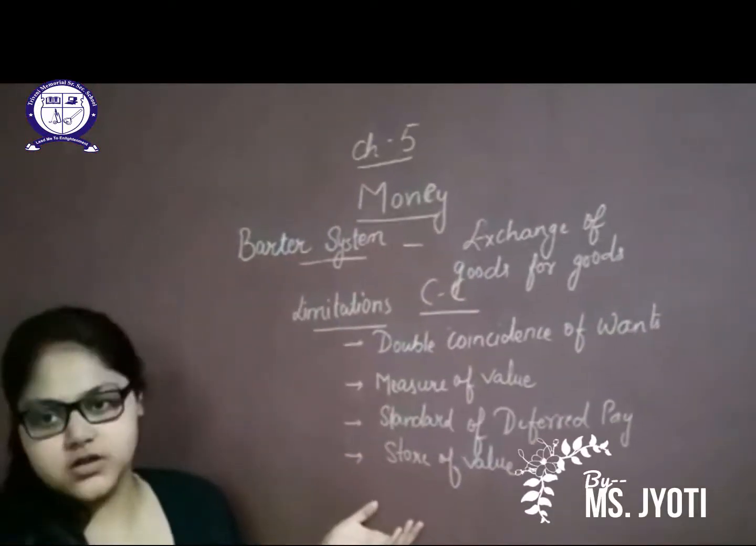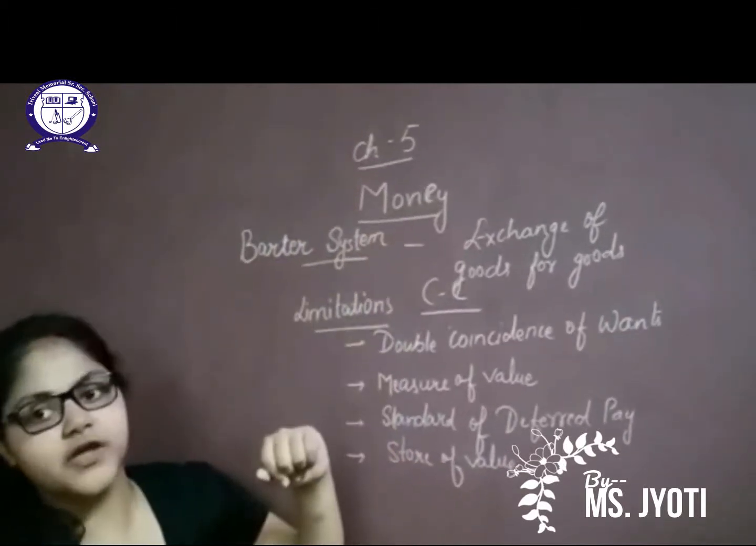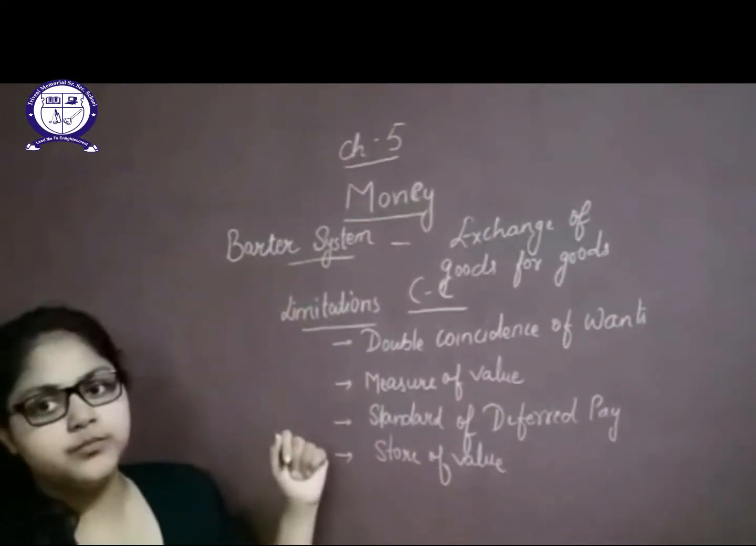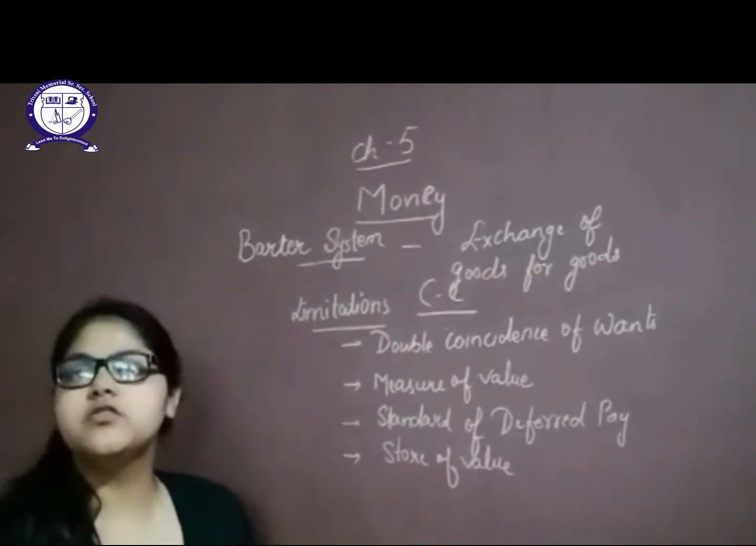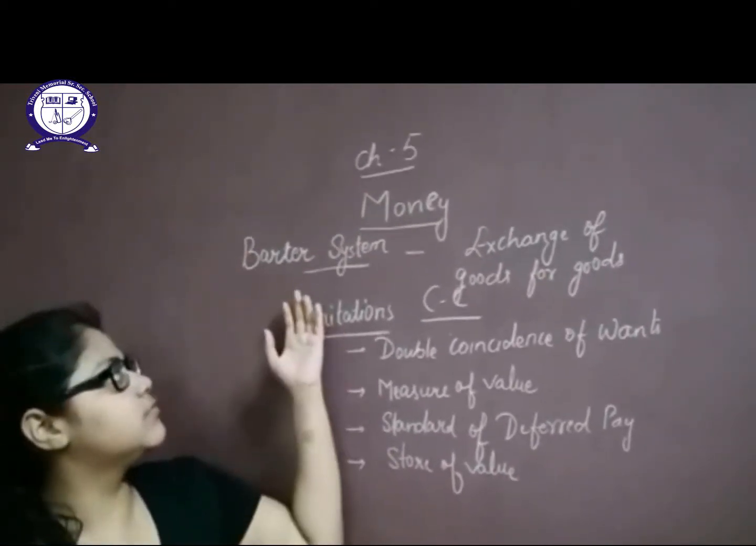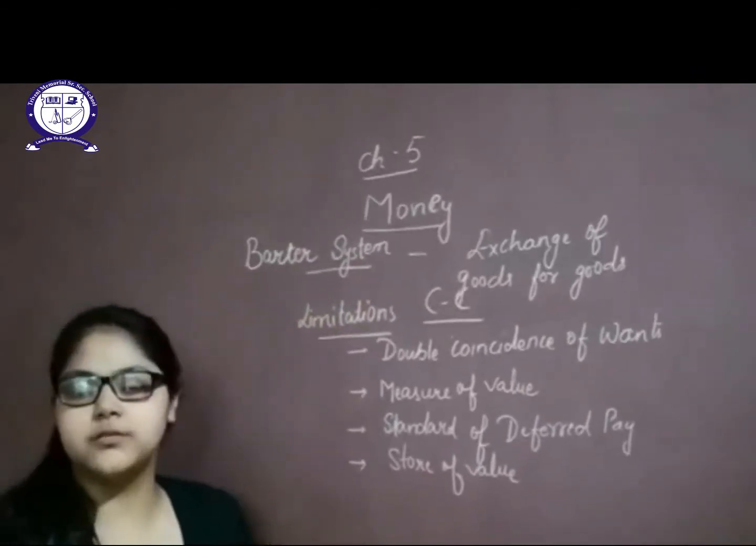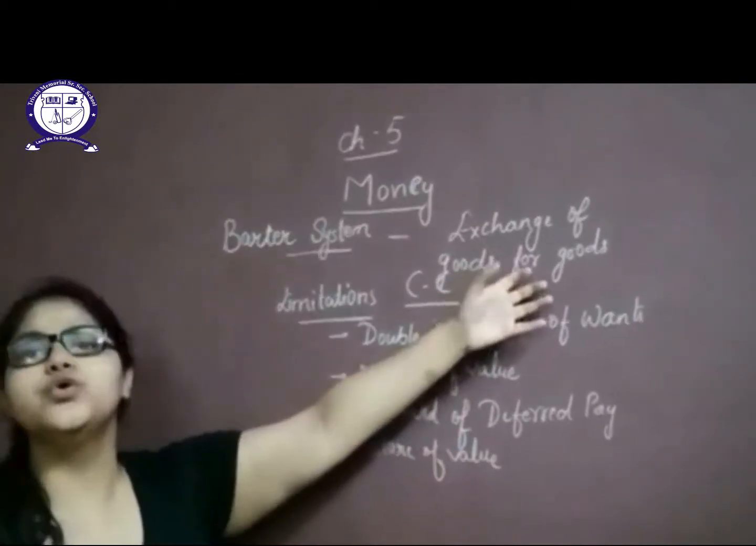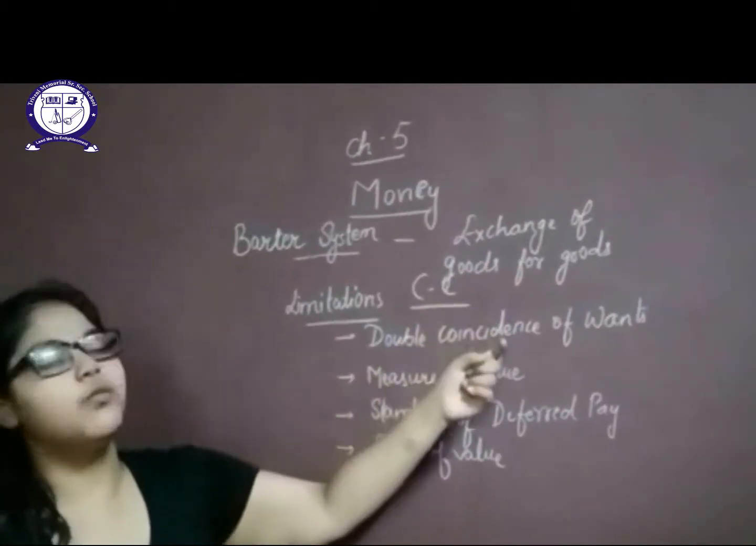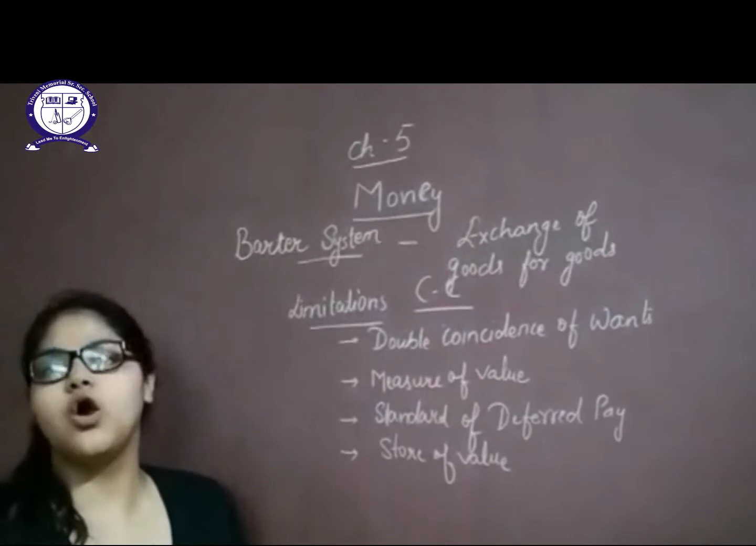Morning class. Today we will start our new chapter, chapter number 5, money. In money, firstly we have to learn why there is a need of money. In previous times we usually used the barter system. What is a barter system? Barter system means commodity to commodity, that means good to good exchange. C to C, commodity to commodity.